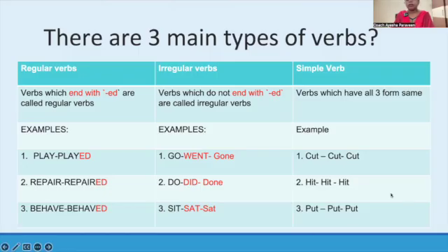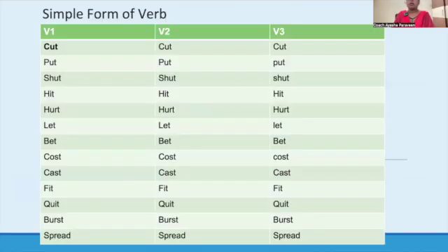See here in some samples, you could see cut. V1 form is cut, V2 form is cut, V3 form is cut. Here hit, put. So all these are simple forms. Simple forms are also irregular forms only, but I have just made a separate list. This list you need to memorize. You cannot say, for example, with hurt, I hurted myself. You cannot say that. Even if you're talking about the past, you should say I hurt myself yesterday.